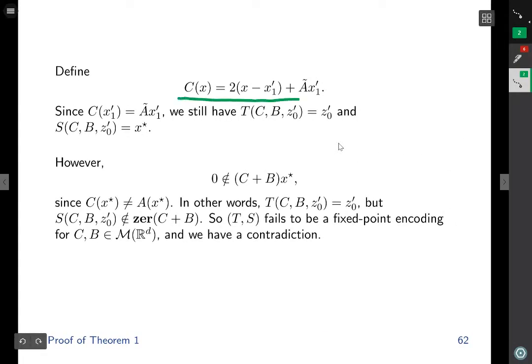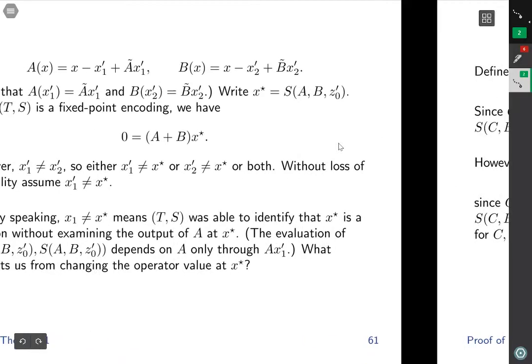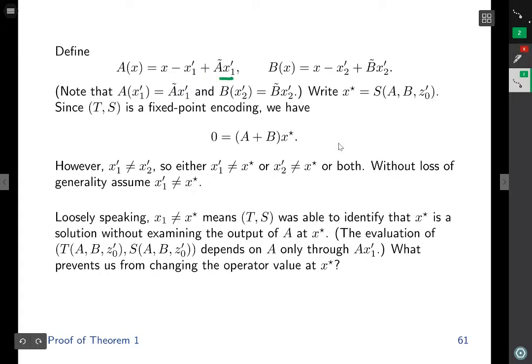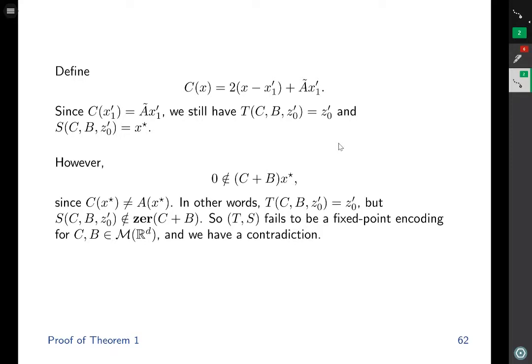Define C to be the single-valued operator of this form. Remember, A was defined to be of this form, and C is defined similarly except that we have a 2 here. As was the case for A, the operator C is defined so that the output at x1 prime is equal to A tilde x1 prime. Because the outputs of the operators A and C are the same at x1 prime, changing the operator from A to C does not affect the evaluation of T and S.